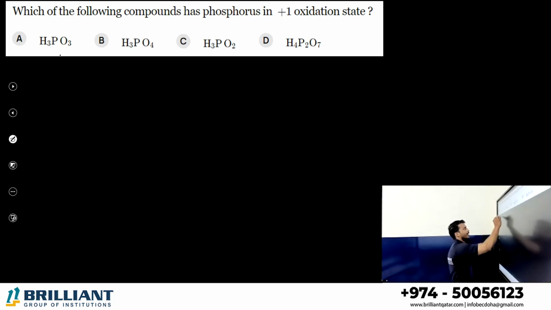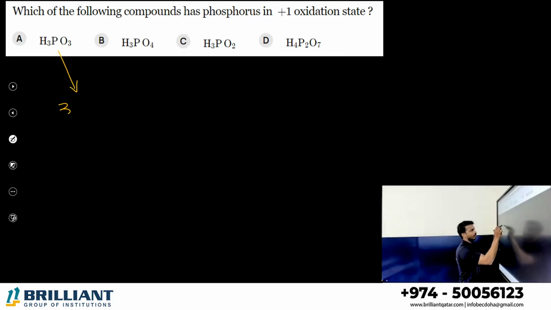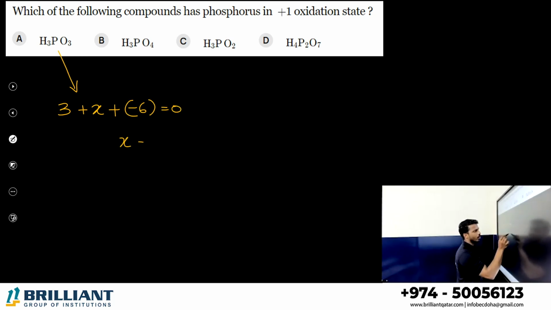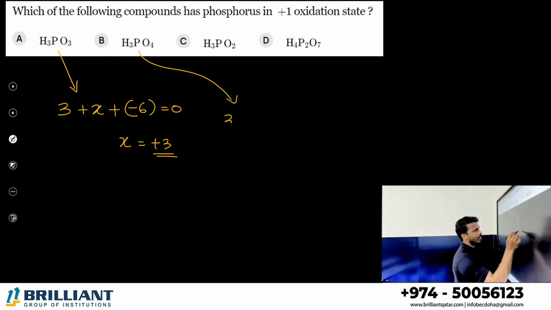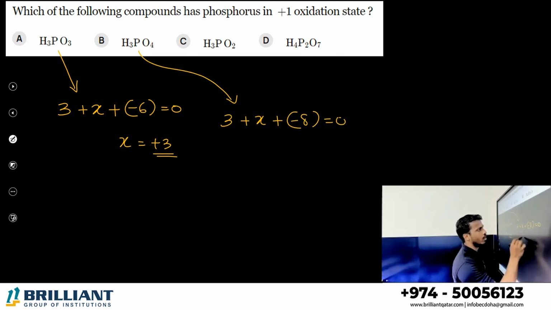Next. Which of the following compounds has phosphorus in +1 oxidation state? Let me calculate. H3PO3: 3 hydrogen atoms, +3, phosphorus oxidation state X, 1 oxygen -2, so 3 oxygen -6, overall 0, X is equal to +3. H3PO4: 3 hydrogen +3, 1 phosphorus X, 4 oxygen -8, overall 0, X is equal to +5.